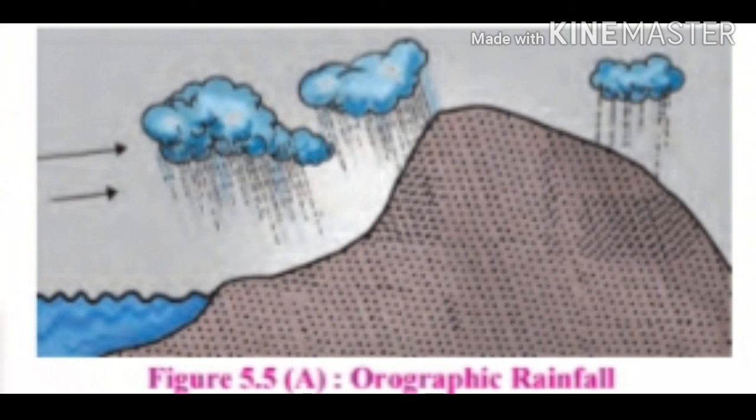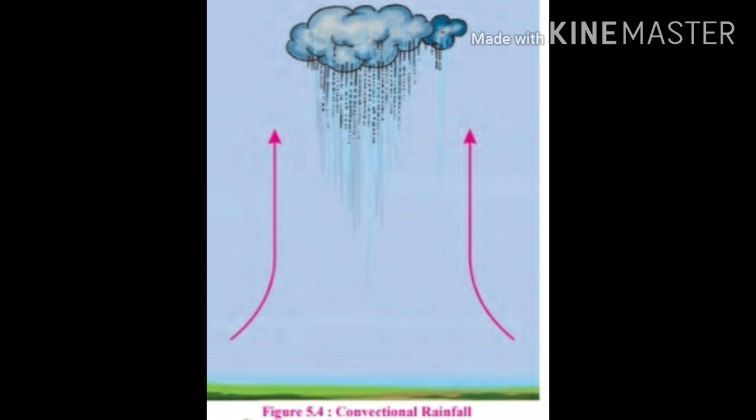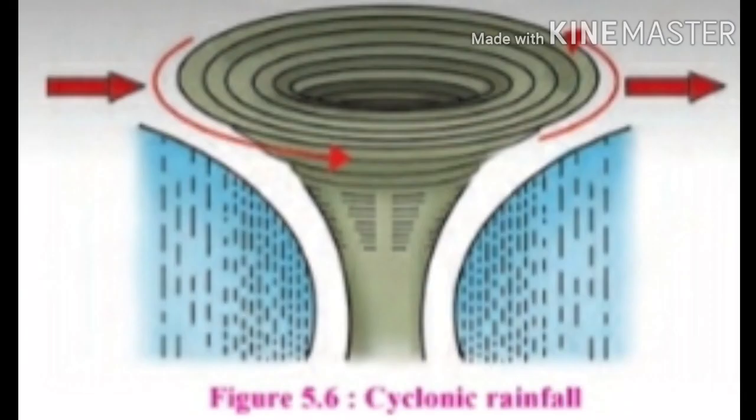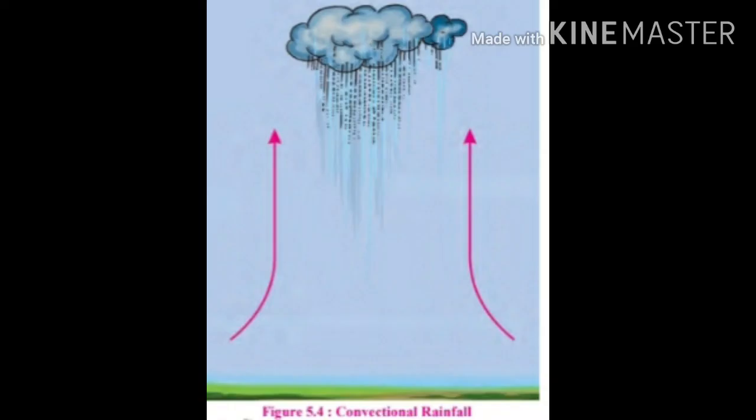Orographic rainfall occurs in most parts of the world. Conventional rainfall is regional in nature. There is certainty in conventional rainfall occurring in the equatorial areas. Comparatively, orographic and cyclonic rainfall are less certain. Therefore, such regions are prone to very heavy rainfall, floods or droughts frequently.